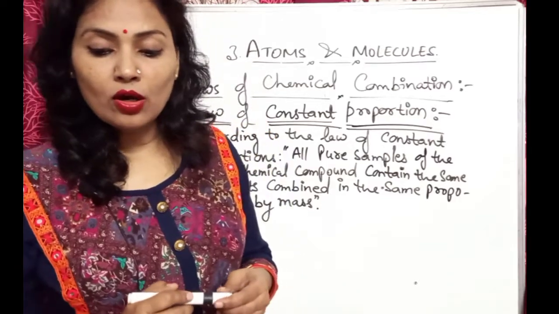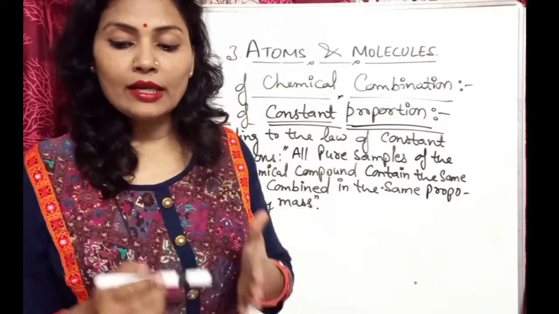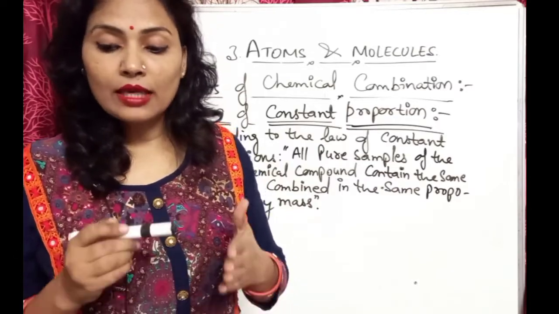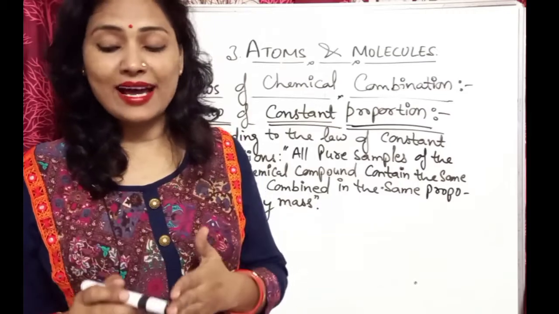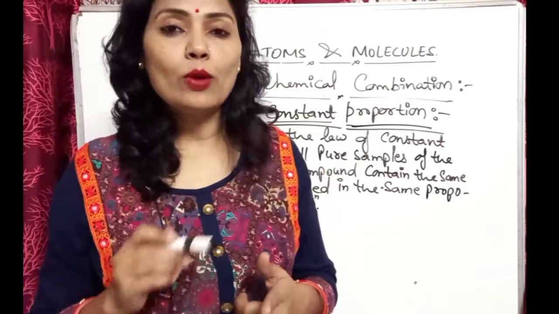The law can also be stated as follows: a chemical compound always has the same fixed composition by weight.